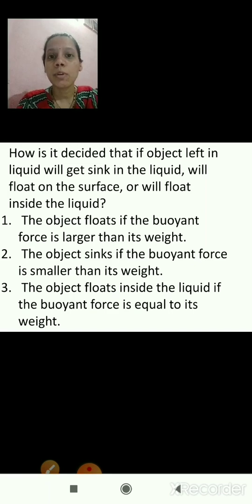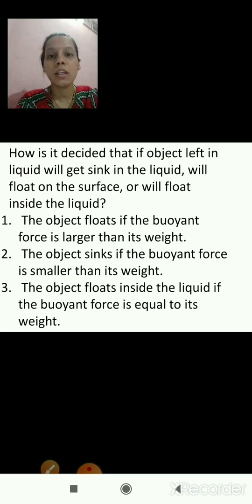If the buoyant force is larger than the weight of the object, it will float on the surface. If the buoyant force is smaller than the weight of the object, then it will sink. And when the buoyant force is equal to the weight of the object, then it will float inside the liquid.